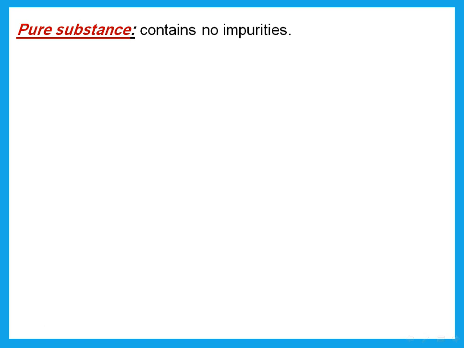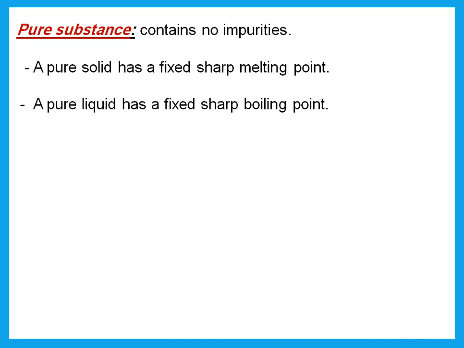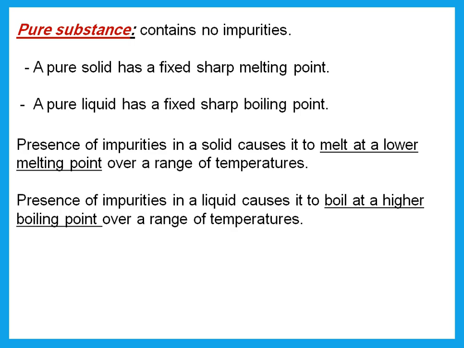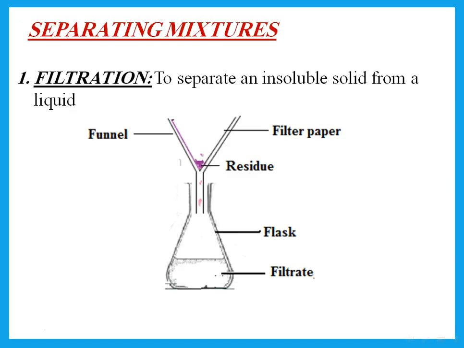Then we say, what is a pure substance? It's something that does not contain impurities. Now, if something is pure, how can I tell that it is pure? It will have a fixed, sharp melting point if it's a solid, or a fixed, sharp boiling point if it's a liquid. Now, the presence of impurities will cause it to melt at a lower melting point than it should be. So anything that has a solid that has impurities will have lower melting point. A liquid that has impurities will boil at higher boiling point.